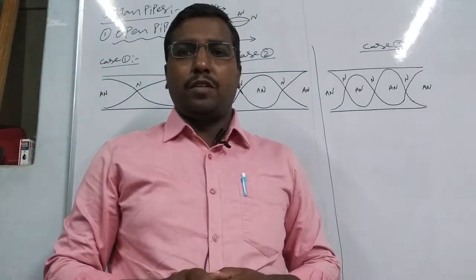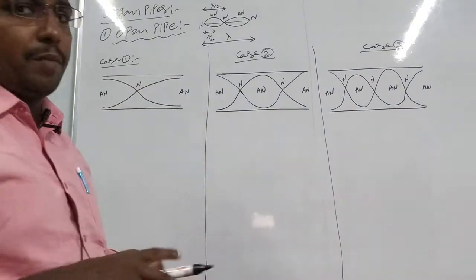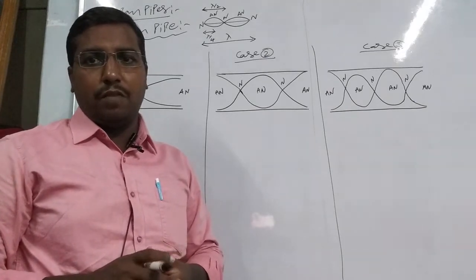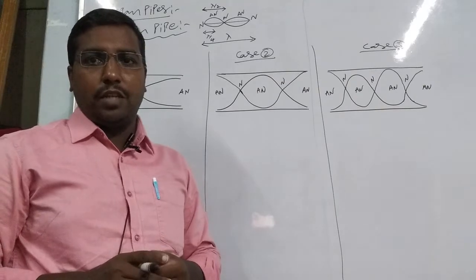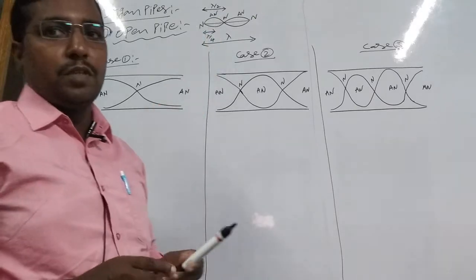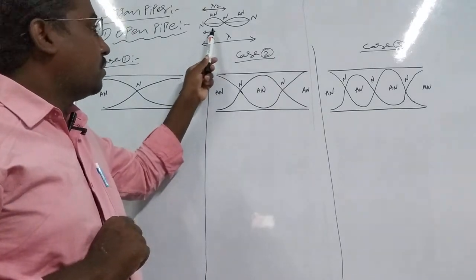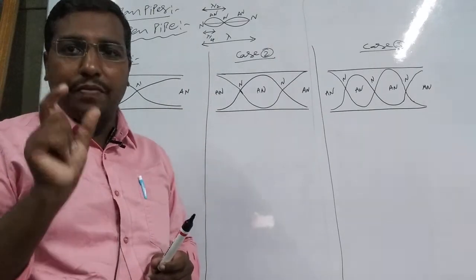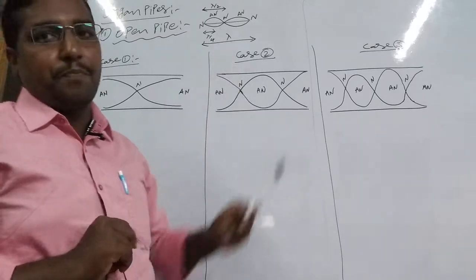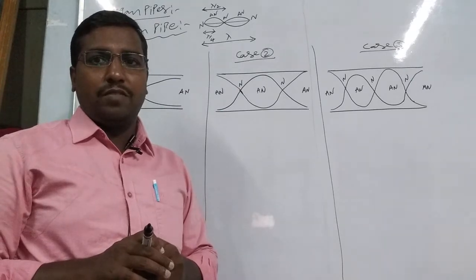Okay, so first of all, this is organ pipes, and first we discuss the open pipe. We already discussed the formation of stationary waves. In the formation of stationary waves, the length of one loop is lambda by 2. Single loop length is lambda by 2, half of the loop length is lambda by 4, and 2 loops length is lambda. Okay, you remember this one, and the open pipe and closed pipe concepts are very easy.